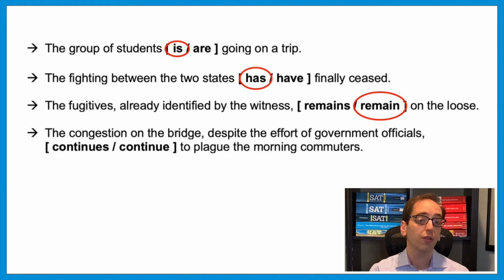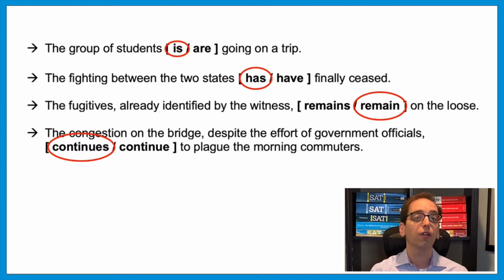One more. The congestion on the bridge, despite the effort of government officials, blank to plague the morning commuters. What word here is connected to that verb? The congestion. We can skip over everything else and just say the congestion continues. That one was a bit of a double whammy. They're giving you both a prepositional phrase with on the bridge and the appositive, despite the effort of government officials. Both of those chunks are just distraction. We can skip over all of that and just say the congestion continues.